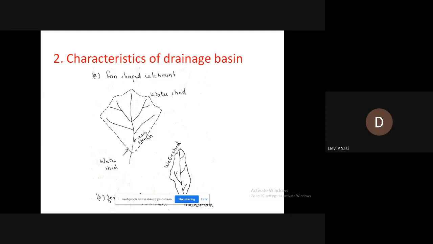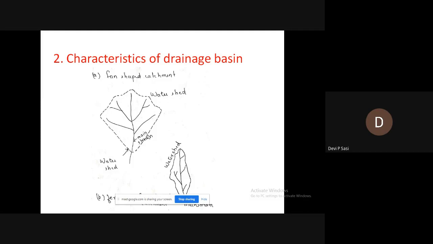Then we have learned about windward side and leeward side, when we learned orographic precipitation. In the windward side, greater precipitation occurs, so greater will be the runoff on the windward side.